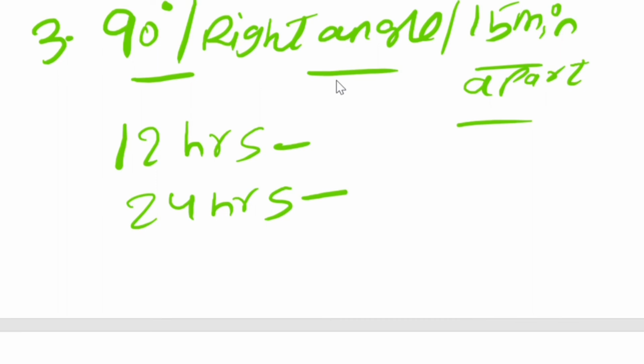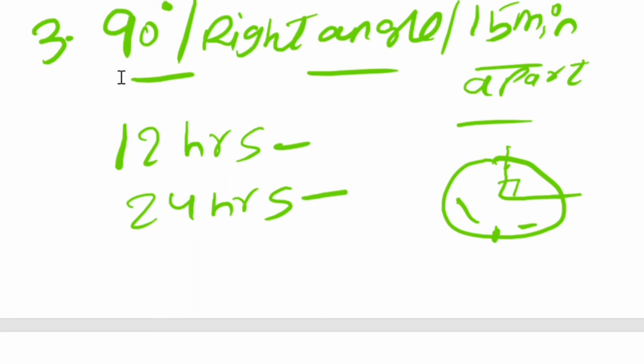So if you observe carefully your own clock at home, in every hour they will meet at a right angle, in the sense like this. In every hour they will form a right angle two times. One is before 6 and one is after 6. So for every hour, the minute hand and hour hand will be forming a right angle two times. So definitely in 12 hours we are going to get 24 times.